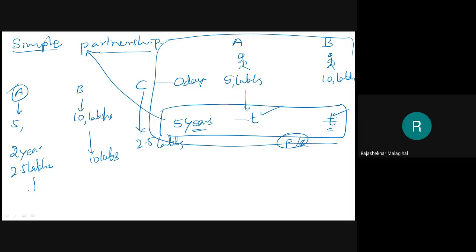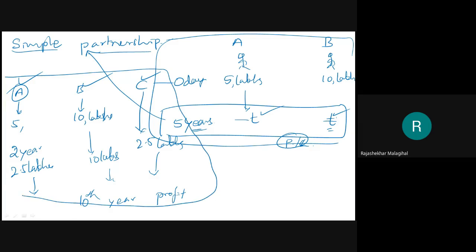And after that, it will go like this. After the 10th year, if they get a profit, then they have to distribute it among A, B, and C. For the 3 of them, they have to distribute that profit or loss. Here, this company we can call a complex or compound partnership.